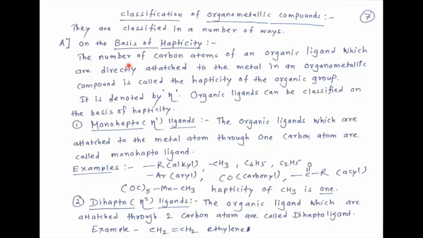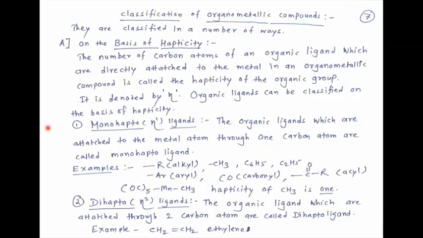So the number of carbon atoms of an organic ligand which are directly attached to the metal in an organometallic compound is called the hapticity of the organic group. It is denoted by eta. Organic ligands can be classified on the basis of this hapticity.